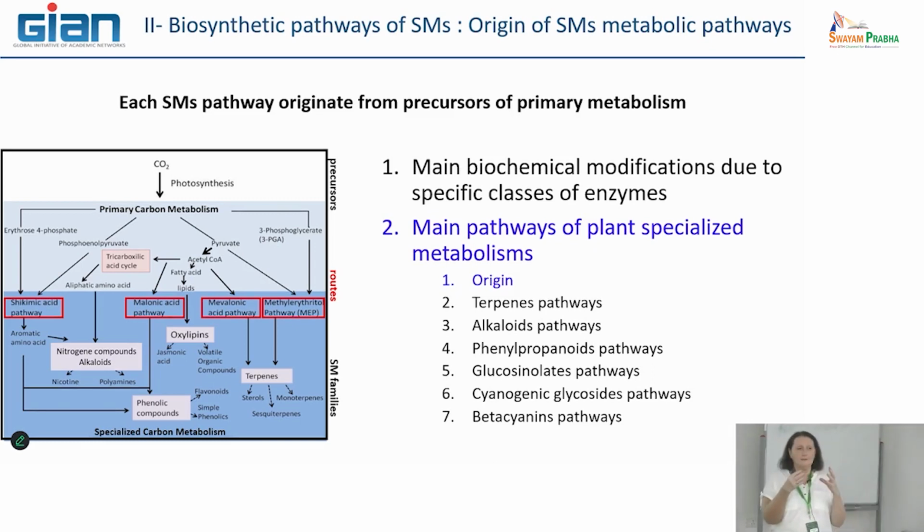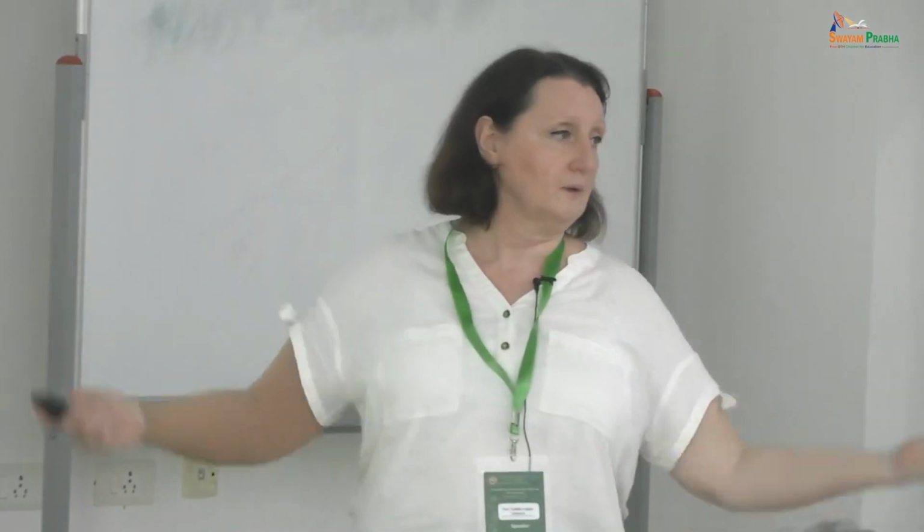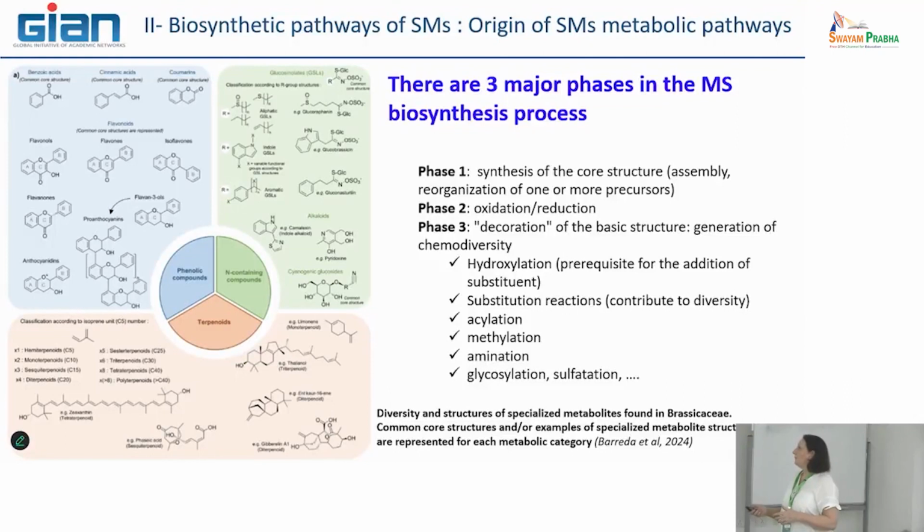You will be very interested by this common part, of the routes that are common to several plants. After that there is the specialized part, which can be completely different from one plant to another. So it is difficult to present a general scheme of this part of the pathway. I will show you only some examples, but not an exhaustive view. It's too much.